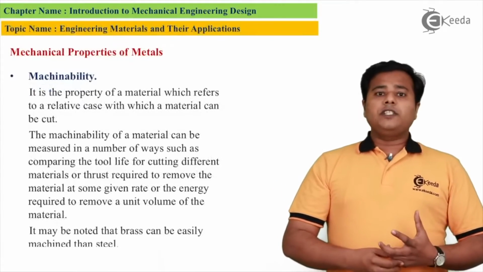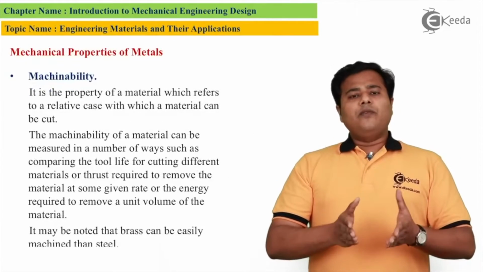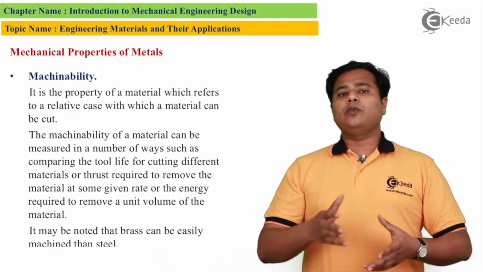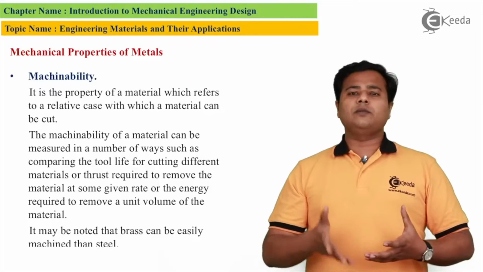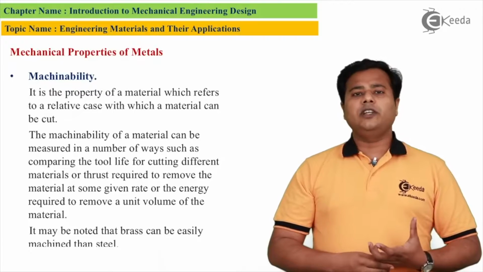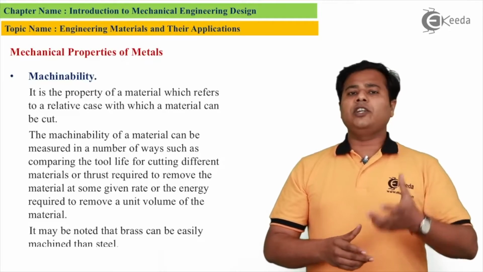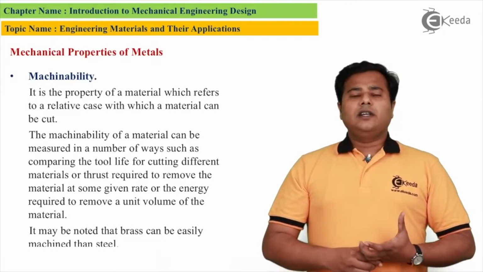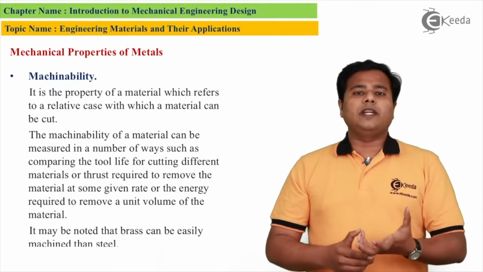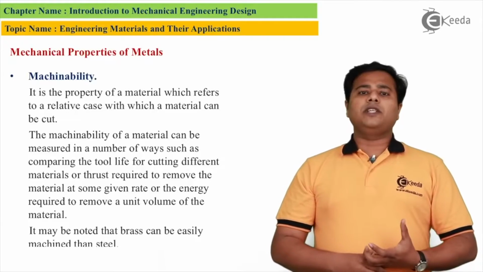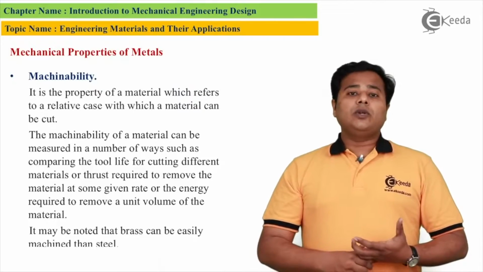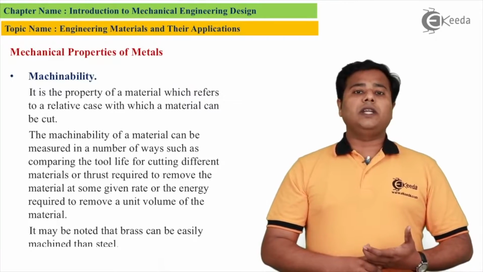Our next concept is machinability. Every product that we design is going to go through some production process. In the production process, we are going to machine it. We are going to use different machines, may it be a lathe machine, a milling machine, or a shaping machine, to perform machining operations on those materials. Your material should be well suited to machining. It should be capable of getting machined properly. That particular property is called machinability. If you don't have a material with proper machinability, you can't use that material for any kind of production process.